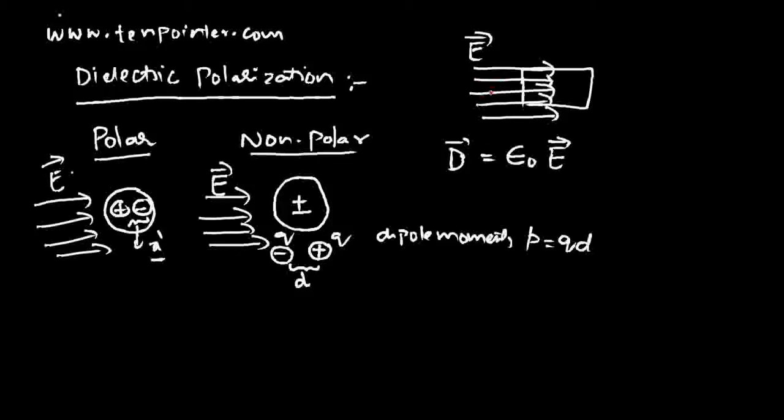When strong electric field is applied onto this dielectric, the electric flux density will not have the same value as it had in free space, but it will have a value greater than the value it had in free space. And what is that value? That is P bar. D bar will be equal to epsilon naught E bar plus P bar, and P bar is referred to as polarization vector.